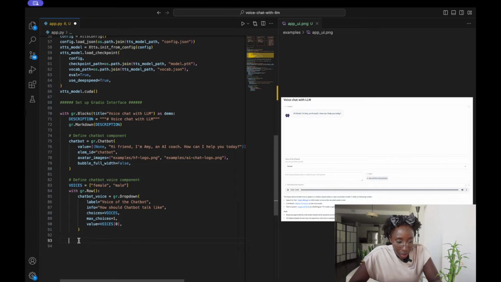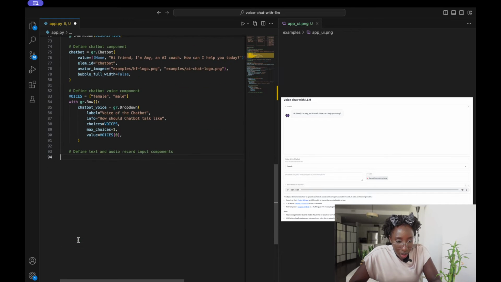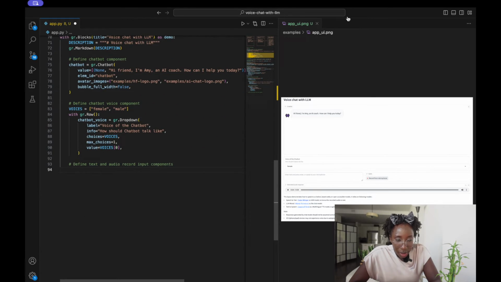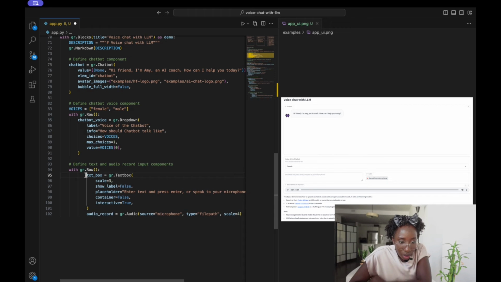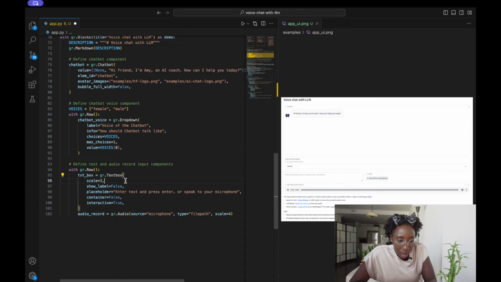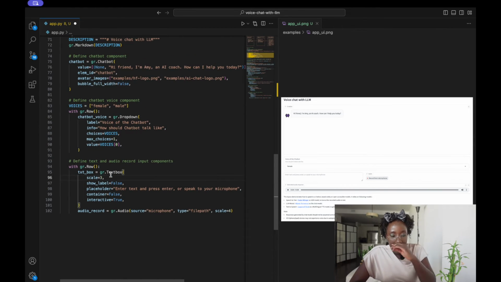So then I'll go ahead and also add that component.